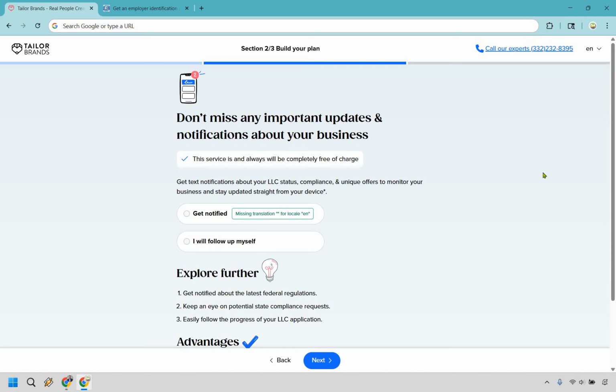And this is the last step in this section. However, this is going to be something completely free, as it always talks about, where you can get text notifications about your LLC status, compliance, and unique offers to monitor your business and stay updated straight to your device. Okay, so if you want to get notified, it's going to be free of charge. Otherwise, you can always follow up yourself.